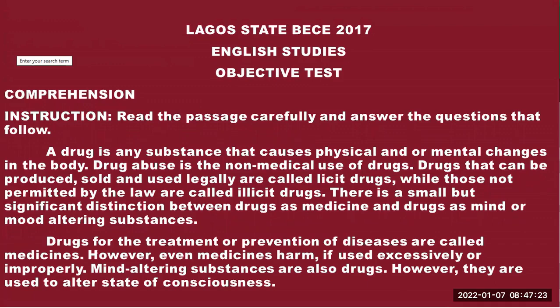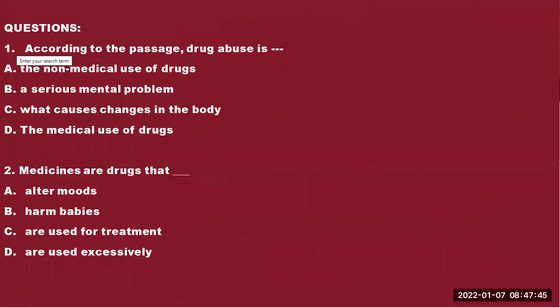All right. So you can see in sentence 2, drug abuse. Well, let me point this out to you. You can see it here. Drug abuse is the non-medical use of drugs. All right. And that was exactly what we saw. So let's go back to the question. According to the passage, drug abuse is the non-medical use of drugs. So that's why we picked option A.